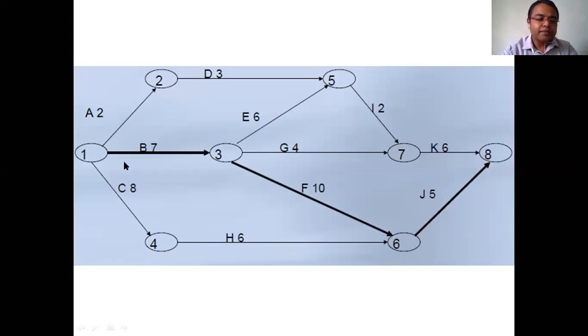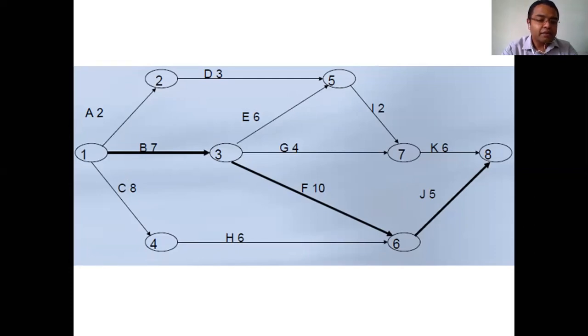If you consider 2 days, you can complete only activity A. If you consider 7 days, you can complete B as well as A. If you consider the 8th day, you can complete activities C, B and A simultaneously. So always you have to consider the maximum time duration.